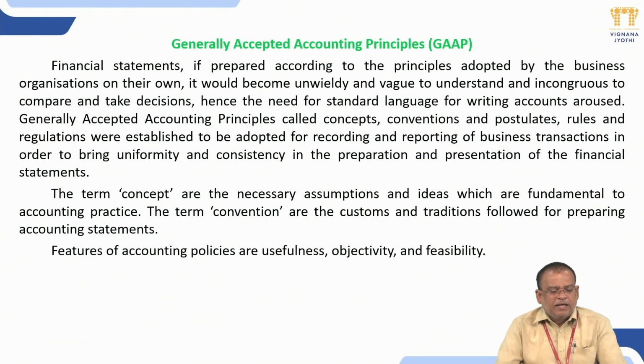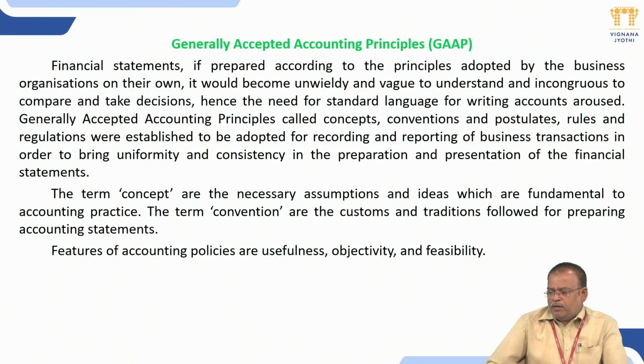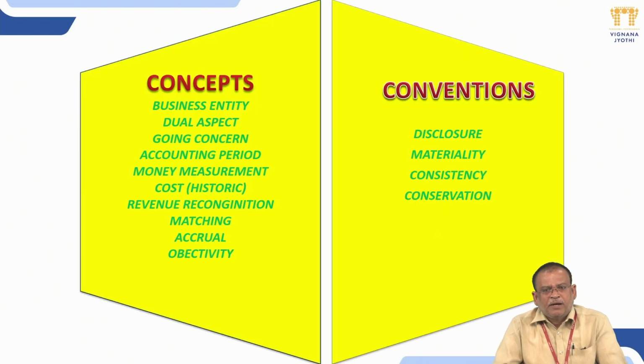Next one is generally accepted accounting principles. Generally, these are the common policies and principles that need to be followed in a particular area, or in India. Basically, the principles of accountancy are classified into accounting concepts and accounting conventions. Accounting concepts are classified into business entity concept, dual aspect concept, going concern concept, accounting period concept, money measurement concept, cost concept, revenue recognition concept, matching concept, accrual concept, and objectivity concept.